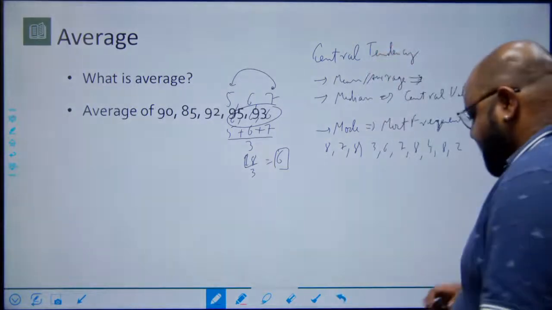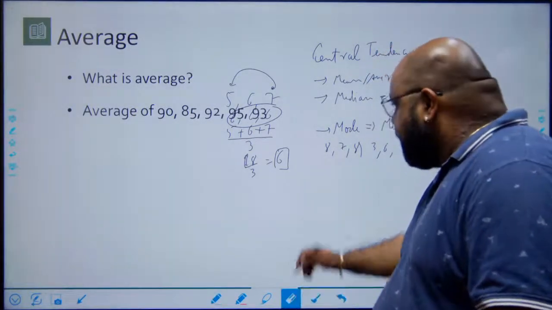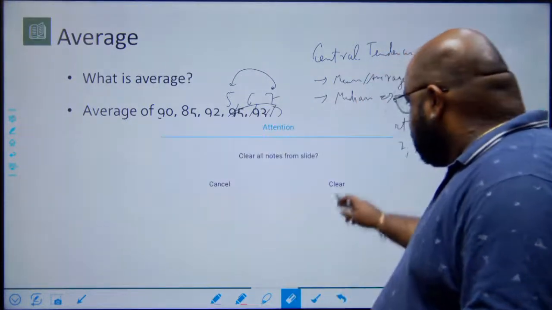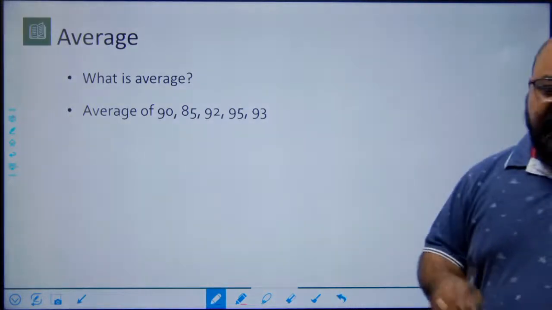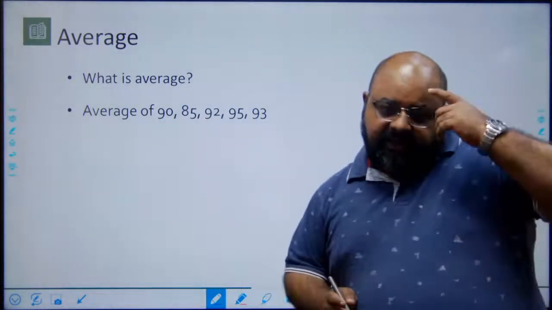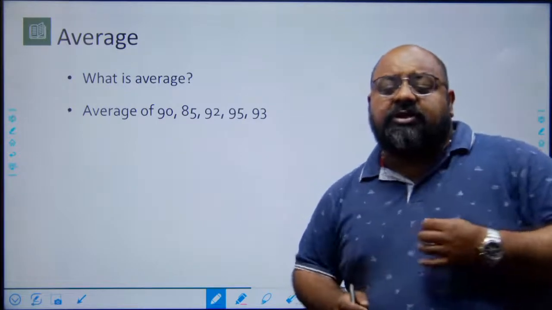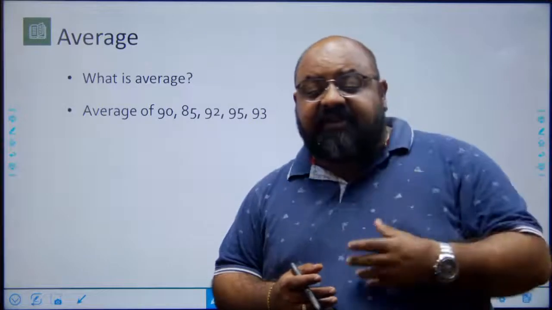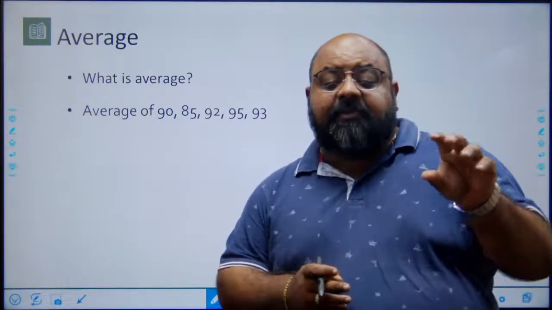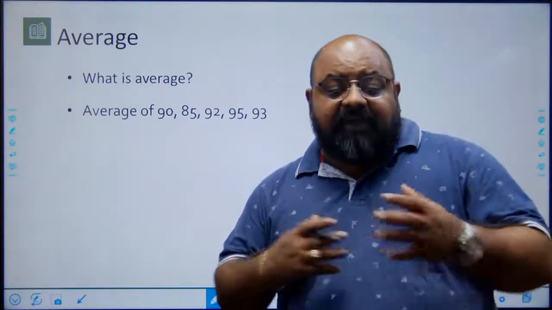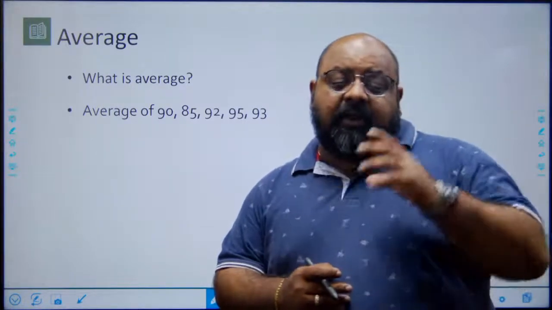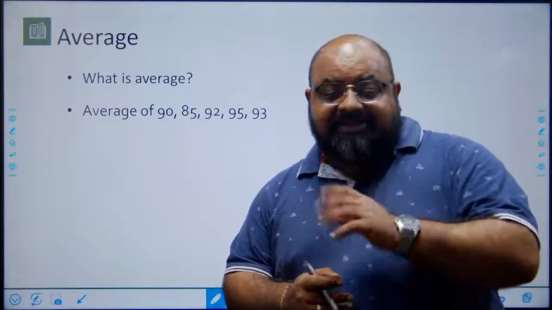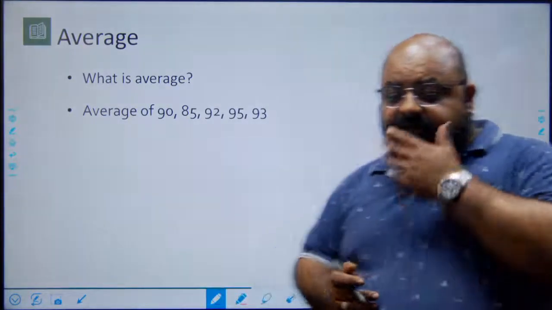See, if I ask you the average of 90, 85, 92, 95, 93, what you're most likely to do is add them up, divide by 5 to get the average. But what I'm saying is, the average is a number where all the values will become equal. So if I redistribute them and try to find a number where the total can be equally distributed and there is nothing extra that is left, that would also be the average.